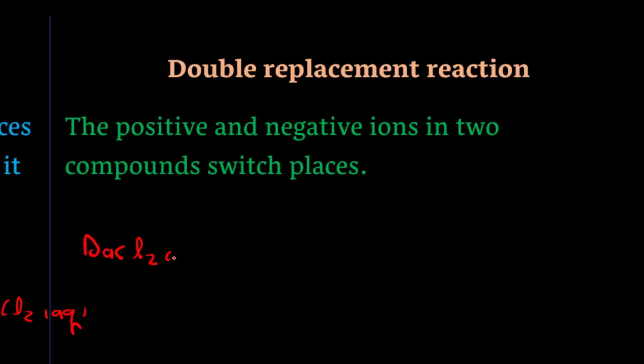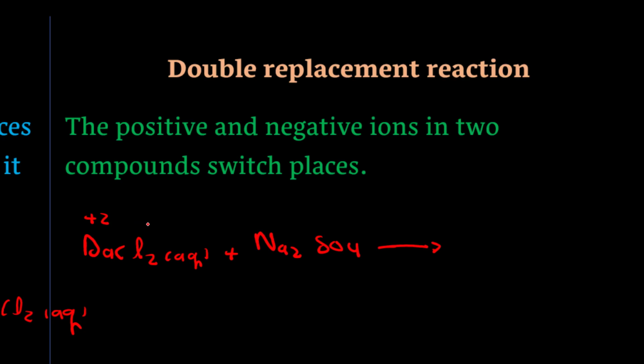Here, barium chloride in aqueous state reacts with sodium sulfate. Let me show you the positive and negative ions of these compounds. In this compound, barium is the positive ion and chlorine is the negative one.